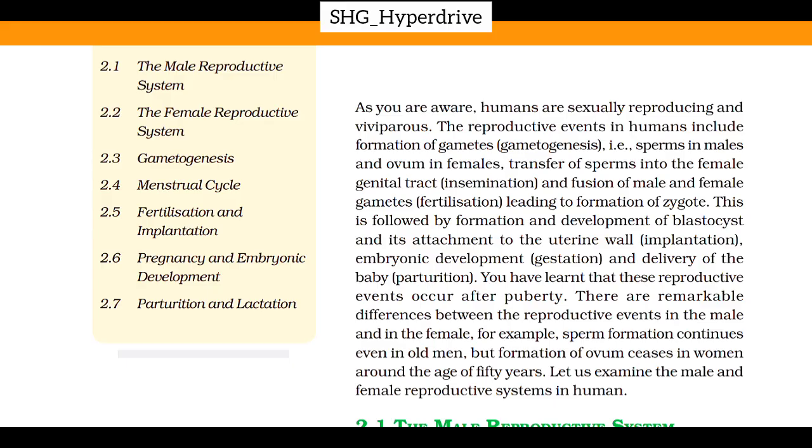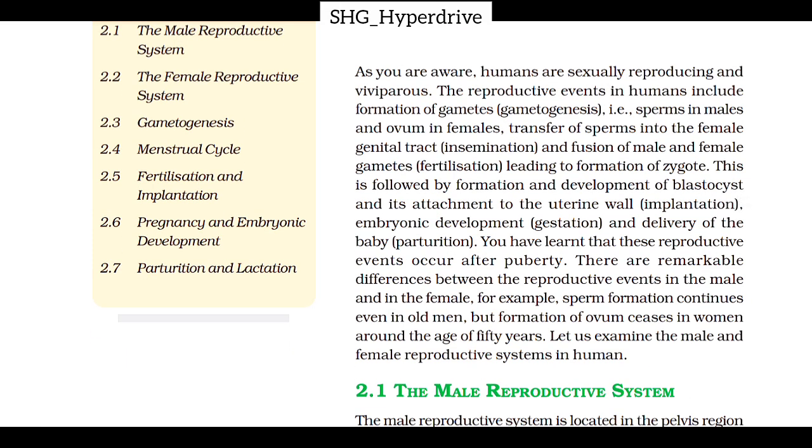So as you are aware, humans are sexually reproducing and viviparous. The reproductive events in humans include formation of gametes, gametogenesis, that is sperms in males and ovum in females. Transfer of sperms into the female genital tract, insemination, and fusion of male and female gametes is nothing but fertilization, leading to formation of zygote.